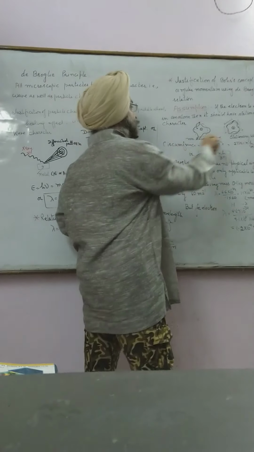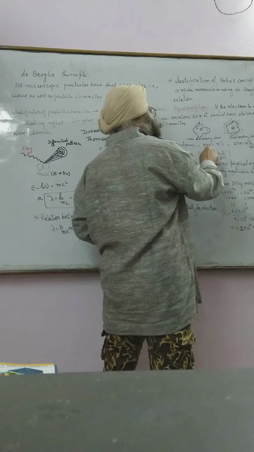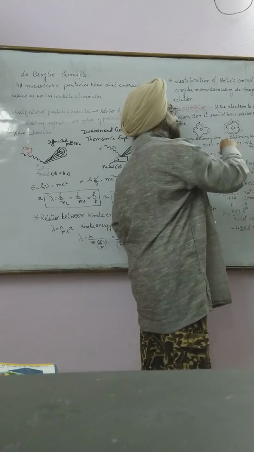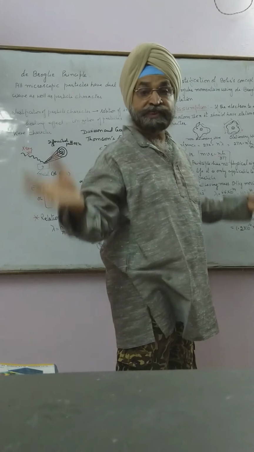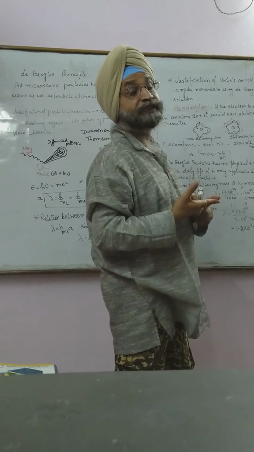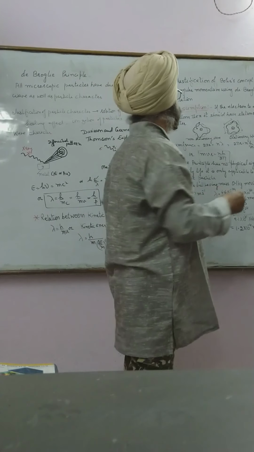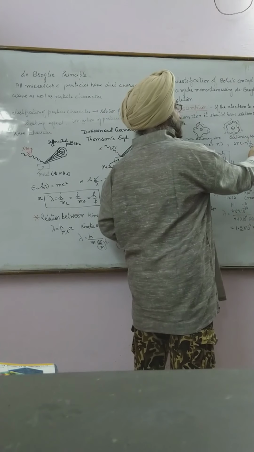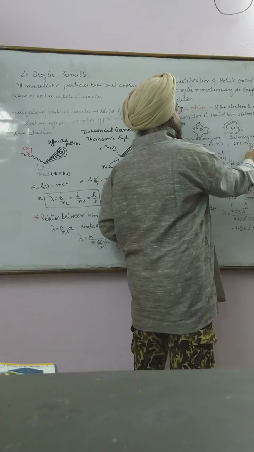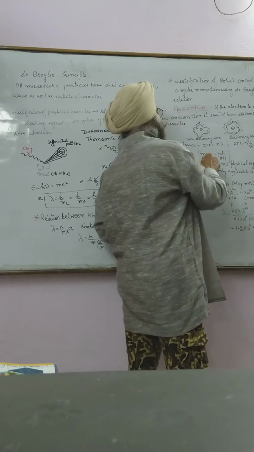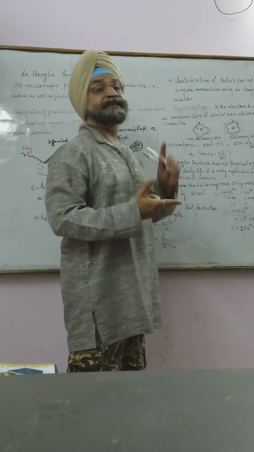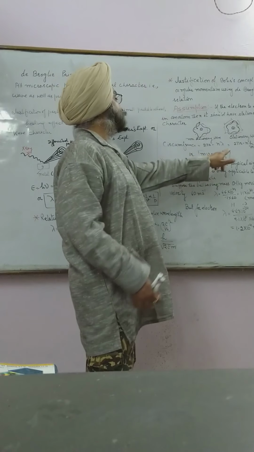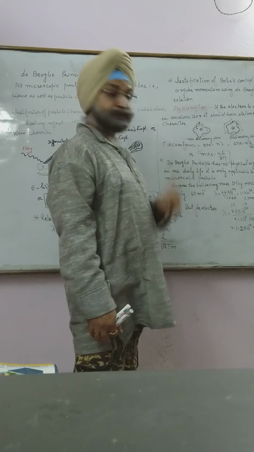Meaning in that case, this circumference, that is 2 pi r, is equal to a whole number multiple of wavelength. Like in the present figure, it is 4, sometimes it is 3, it is 7. A whole number is there if it is stationary. And lambda is equal to h upon mv as per the de Broglie principle. So on shifting 2 pi to the downward side and mv to the upward side, you get mvr equal to n h upon 2 pi, which is the same as stated by Bohr's theory: the angular momentum is a whole number multiple of h upon 2 pi, where h is Planck's constant.